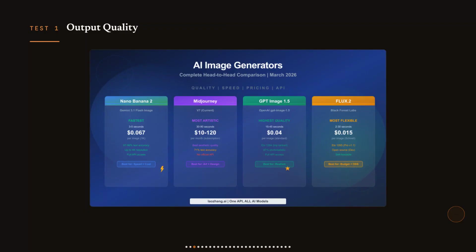Alright, so test 1 is output quality, and I want to start here, because this is where the objection I hear most often lives. People say Midjourney just looks better, full stop. So I pulled blind user votes on Arena, Artificial Analysis ELO scores, and community-reported success rates, and ran them side by side to see if that reputation actually holds up.